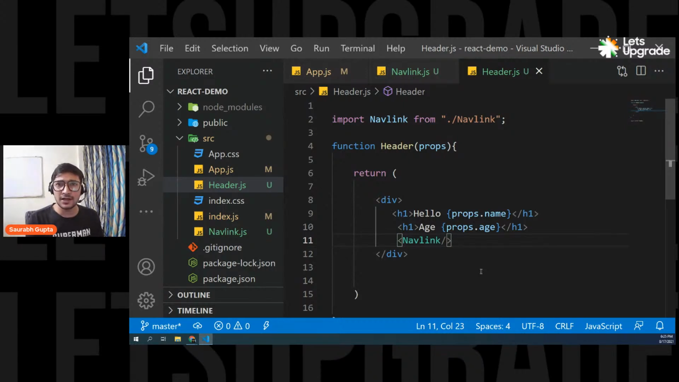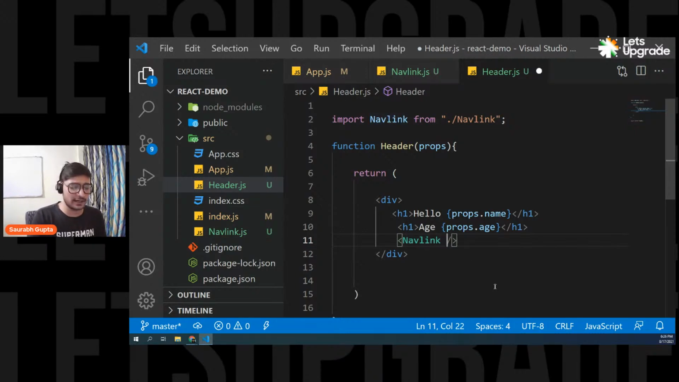Simple, right? So a lot of people are asking, will app always be the parent? It depends where you load the component. That's what I'm telling here. It depends. So now I created a navlink component. I loaded it in header, and the header component is getting loaded into app. Simple.